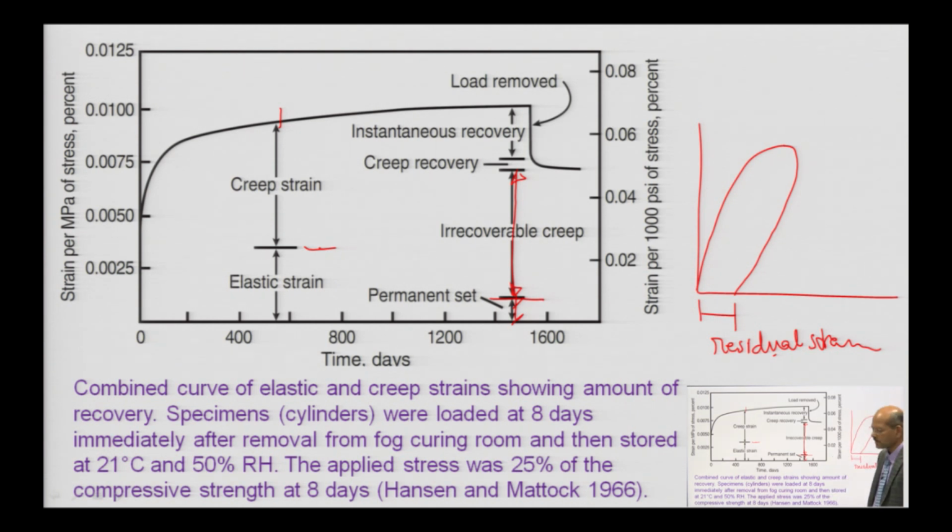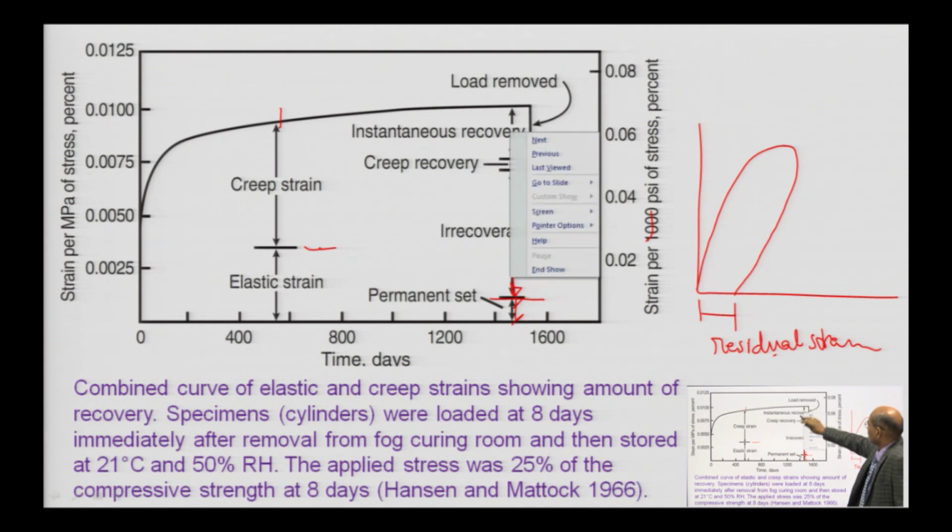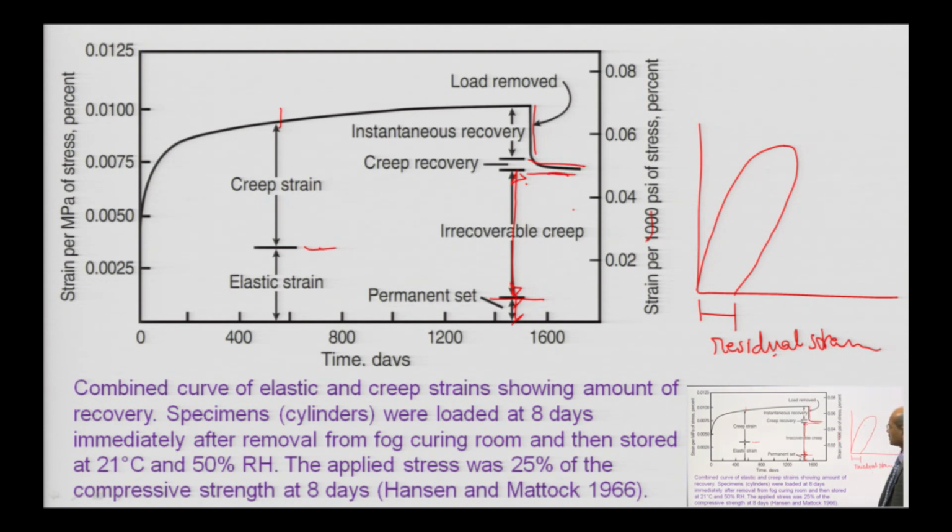That much strain has already occurred. As you removed the load, due to the elastic condition this portion has come back, and this much of the creep has also recovered. So this graph is very important to understand permanent creep and recoverable creep.